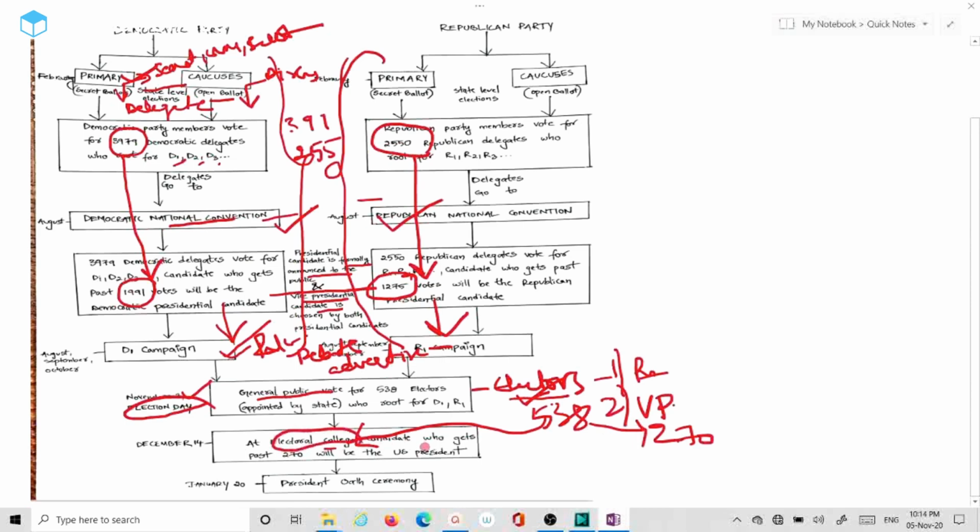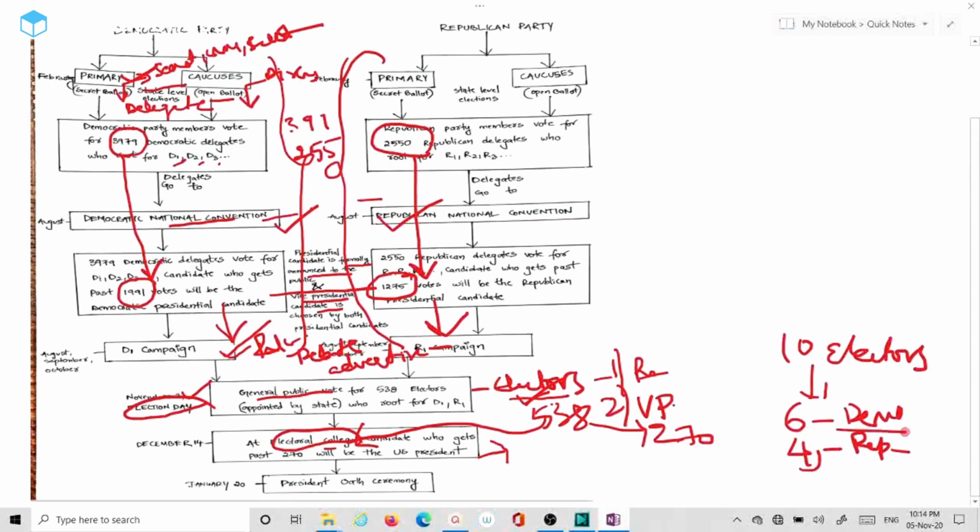If a candidate gets the most votes within a state, they receive that state's full quota of electoral votes. This is very important because this is where most of you might be confused about how a person gets the popular vote and still loses the election. For example, let me explain here. If there are 10 electors in a state, out of which 6 electors supported Democratic and the remaining 4 supported Republican. So what happens here?